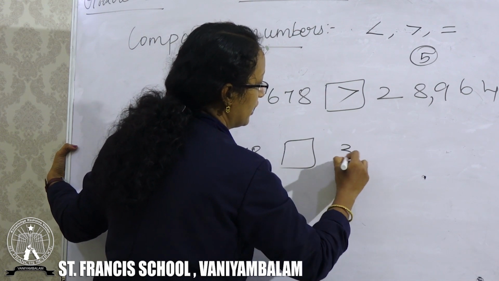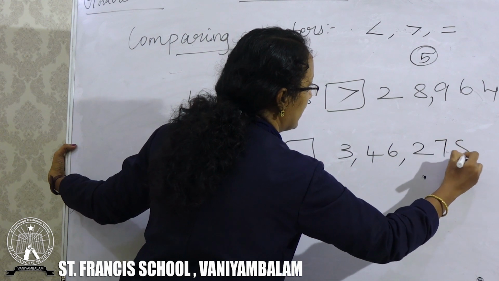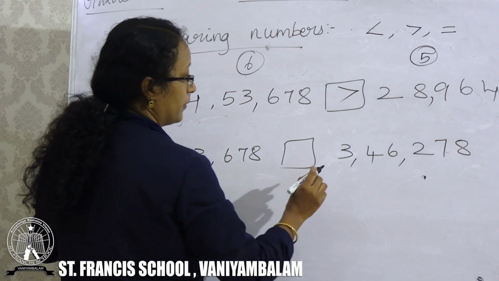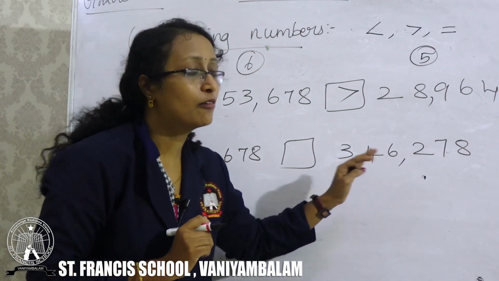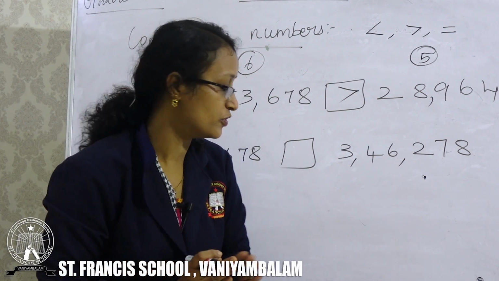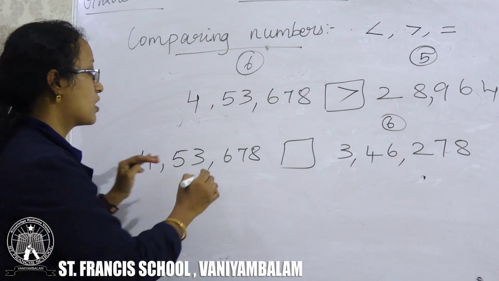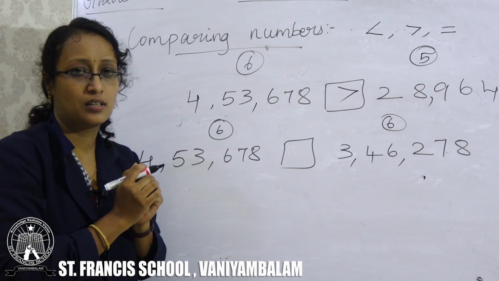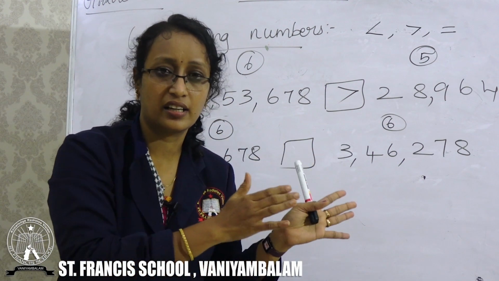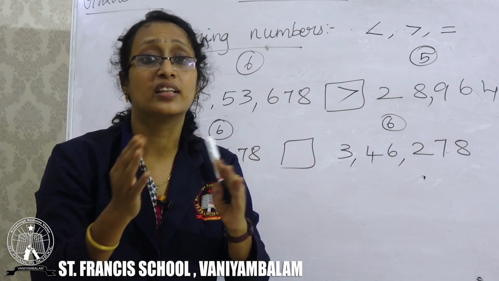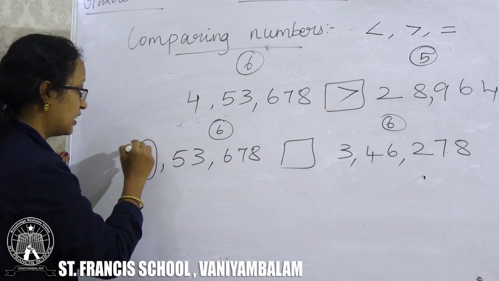Okay. 3, 4, 6, 2, 7, 8. Now I have both the sides, just check the number of digits. Here the number of digits is 6, and here also the number of digits is 6. Then how will you check which number is greater or smaller, or whether they are equal or not? So check the first digit at the left.